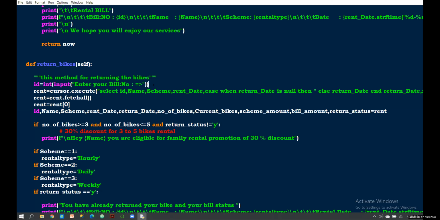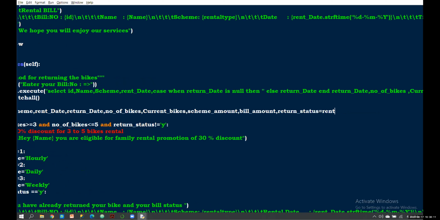So here I'm using only one value. If you enter the bill number, it returns all the values from your database. Here I just ask for the bill number. After that, I'm going to use that ID to get this entire value.